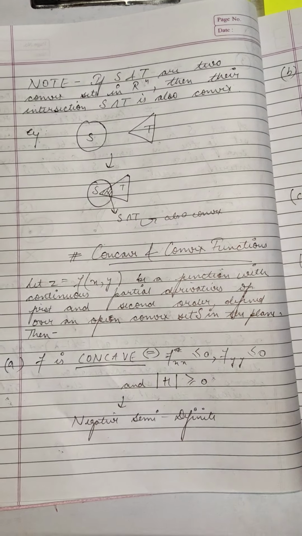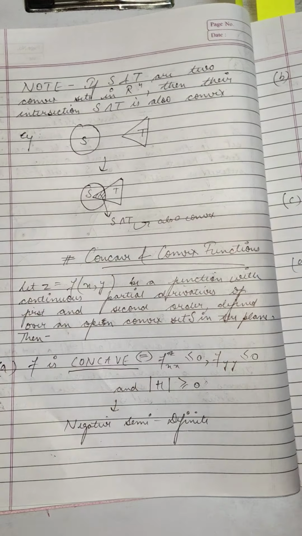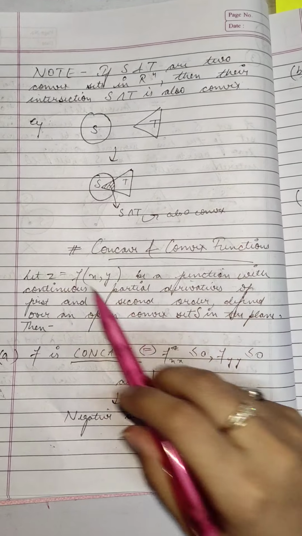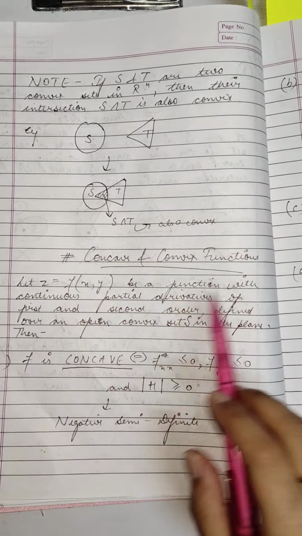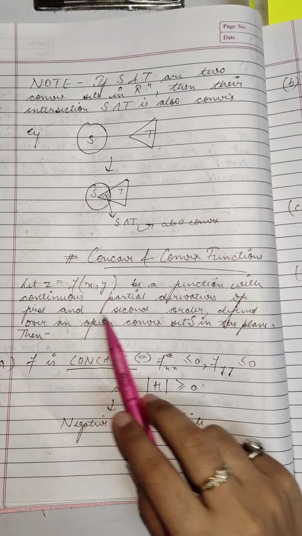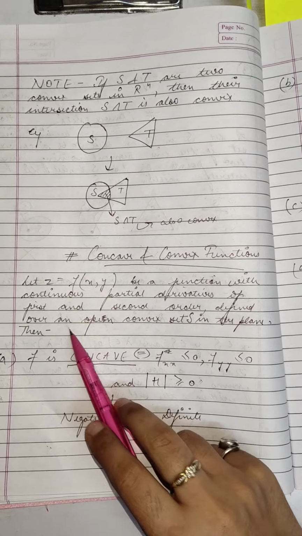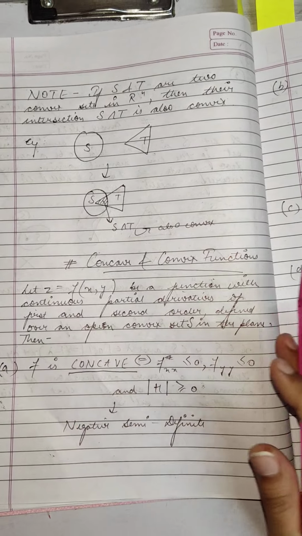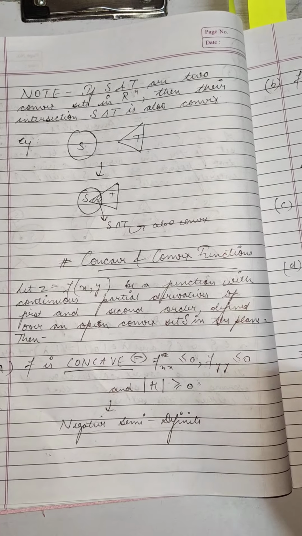Hi everyone. So in the series of multivariable optimization, the topic today is concave and convex functions. Let z is equal to f of x, y be a function with continuous partial derivatives of first and second order defined over an open convex set S in the plane. Then f is concave if it is negative semi-definite.